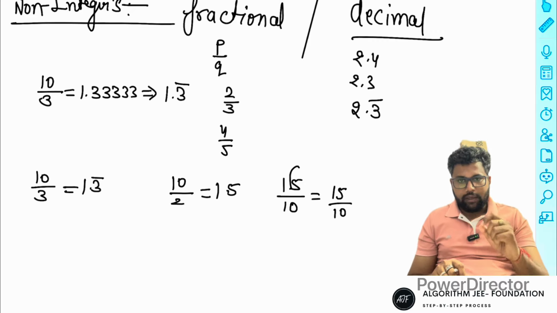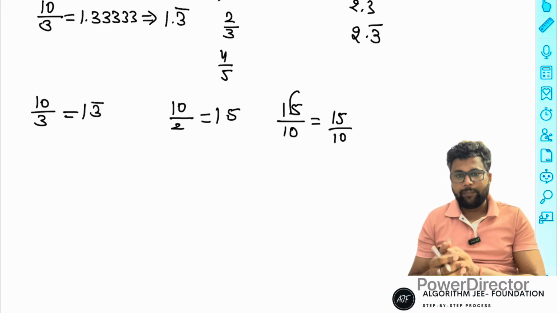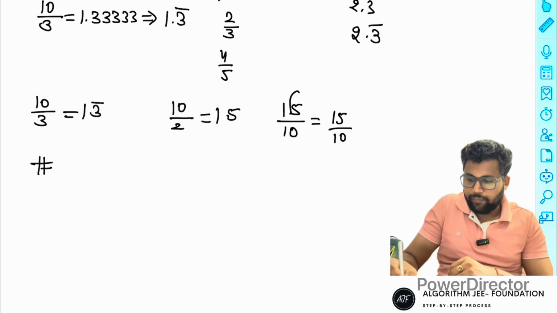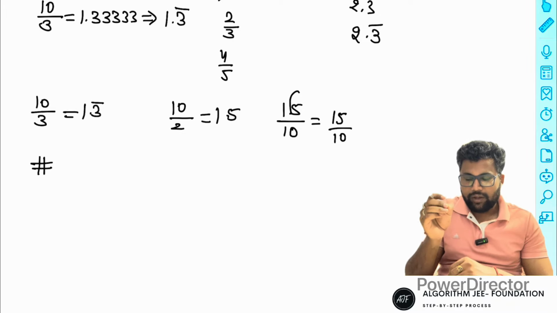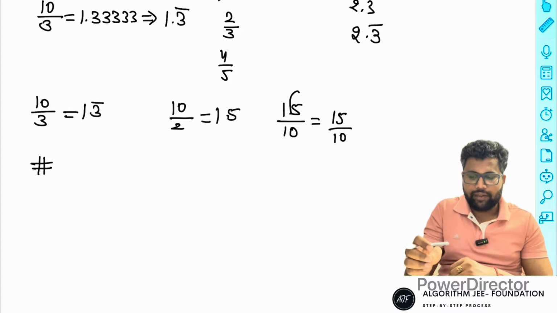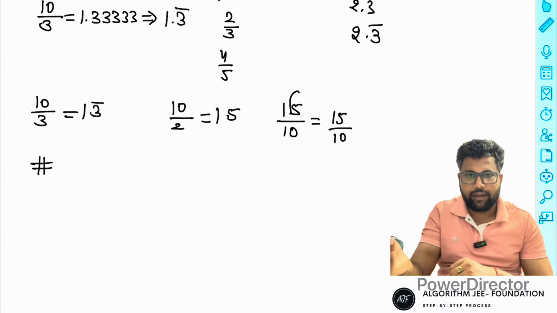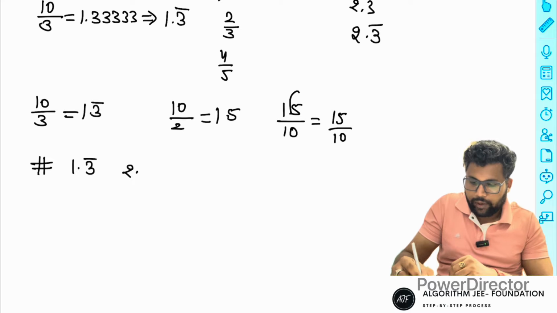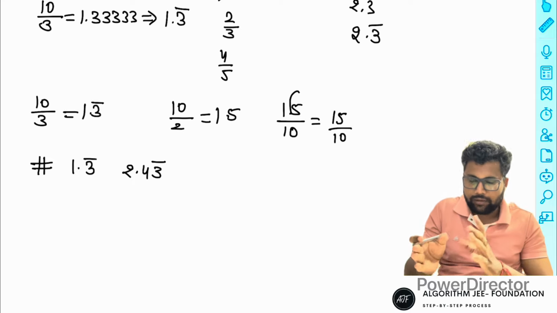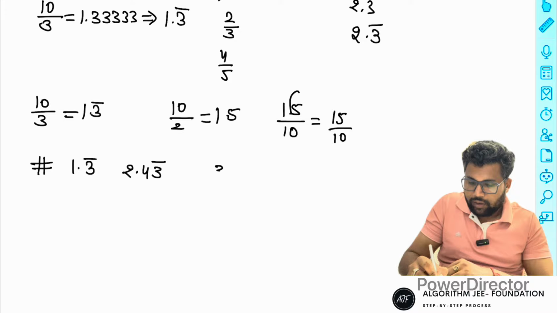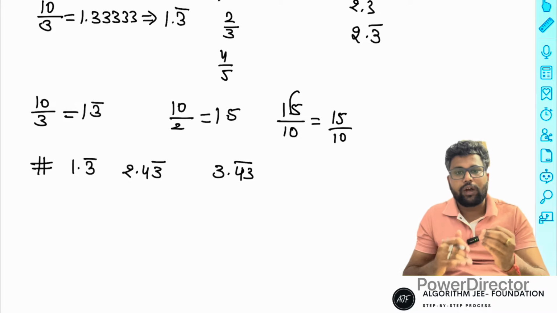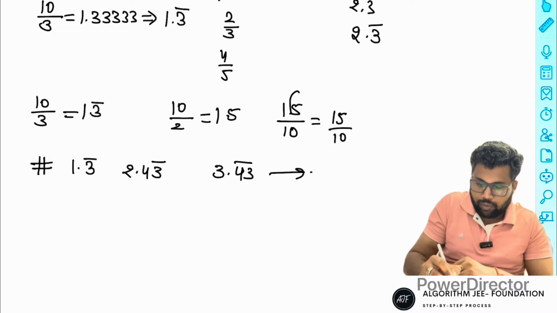But the biggest question is, sometimes a recurring number is given, and how do you represent it in fractional form? It's very important, because if I just touch on this, students don't know how to calculate. Every student knows the meaning of fractional. Recurring numbers mean 1.3 decimals, 2.43 decimals. Recurring means one number repeats after the decimal. 3.73 has two numbers recurring. How do we convert these decimals into fraction form?